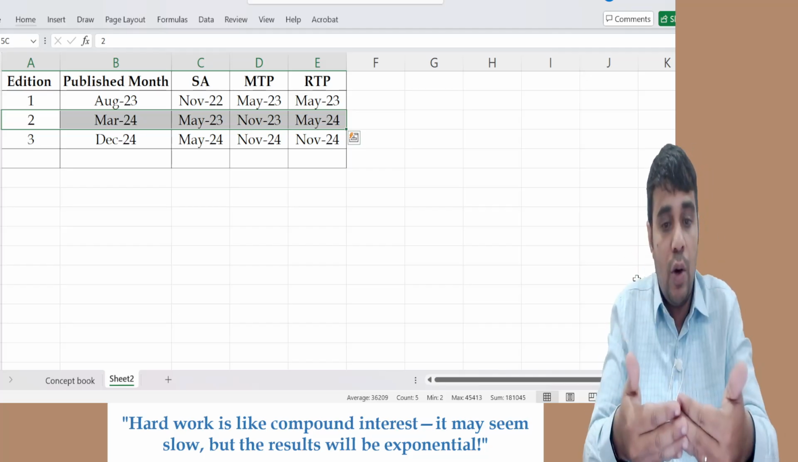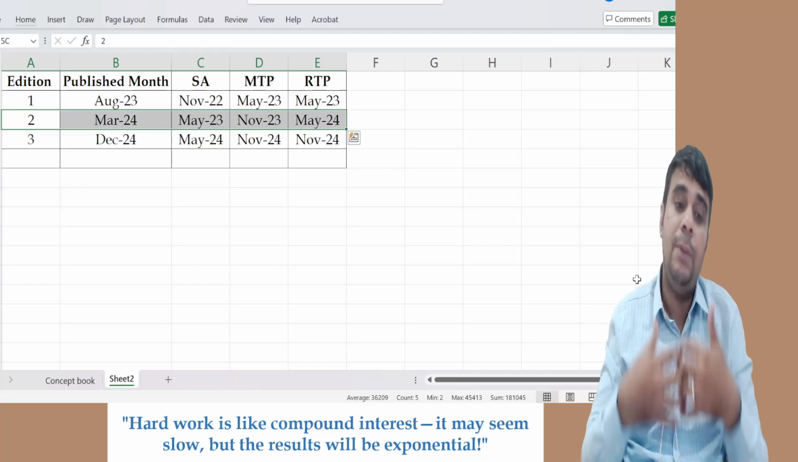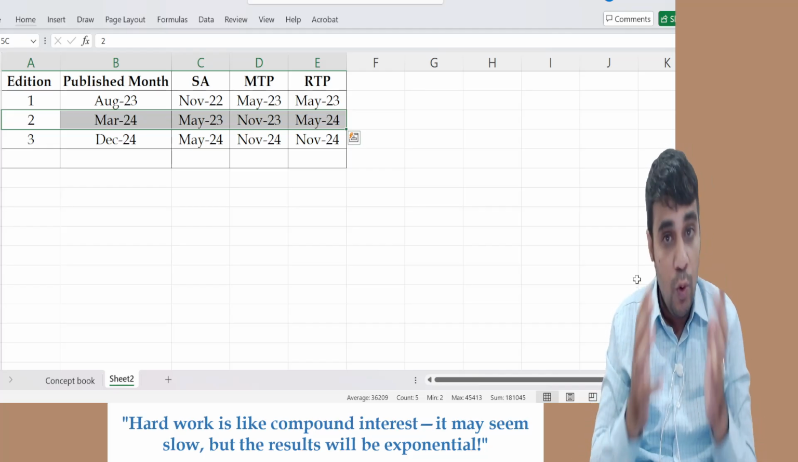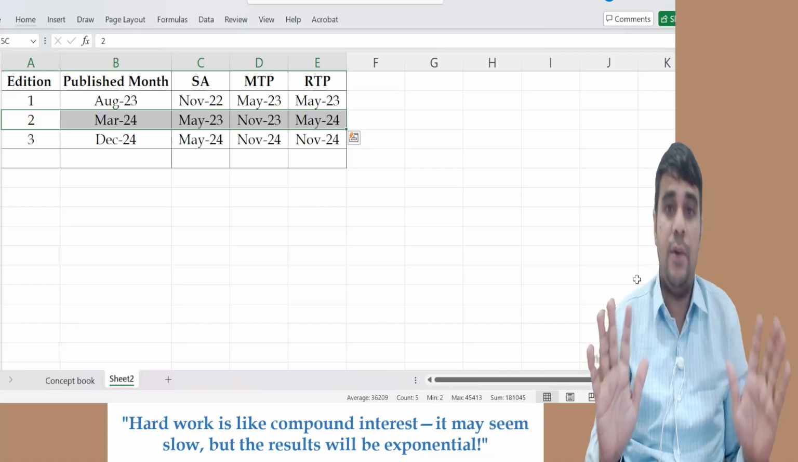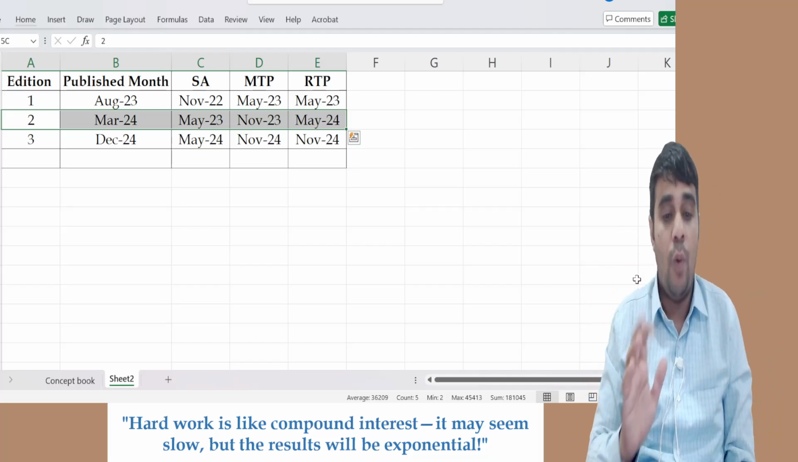What you need to do now? Cover the RTP after that, cover the MTP after that, cover the suggested answers after that. Now, how do I cover it? There, I am going to help you. You need not do anything from your end. I am going to guide you. Now, what you need to do?